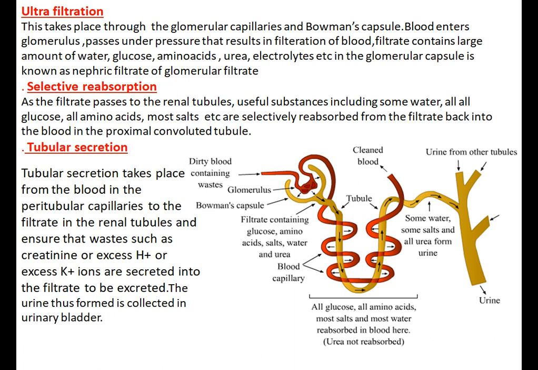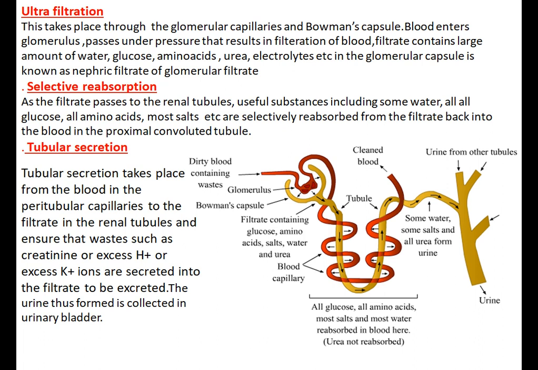Now the nephron carries this urine into the collecting duct of the kidney, from where it is carried to the ureter. Here it is written some water, some salts and all urea form urine. Then urine is stored in the bladder for some time, and ultimately it is passed out of the body through the urethra.